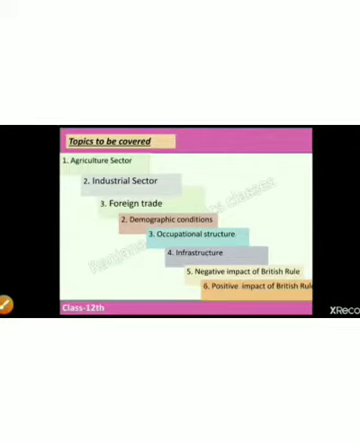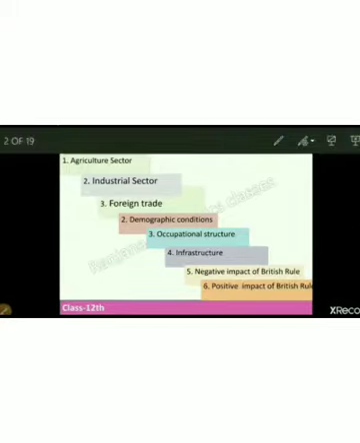Hello everyone, so welcome back. In the last lesson we discussed the condition of the agriculture sector and the industrial sector in our economy at the time of independence. Now in today's lesson we're going to discuss the condition of foreign trade, demographic condition, occupational structure, infrastructure, and the positive and negative impact of British rule.